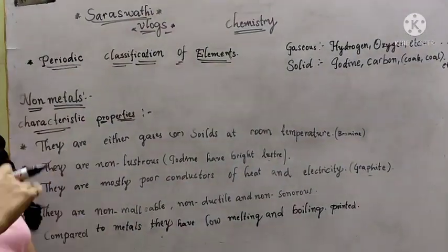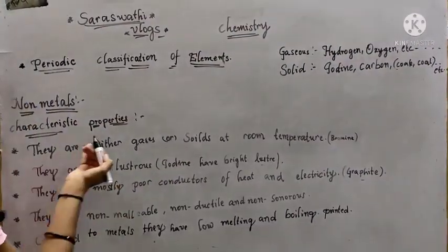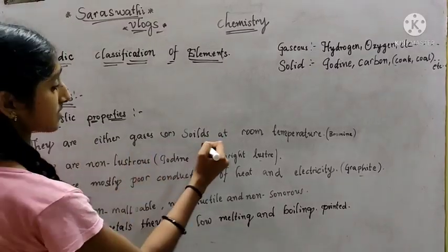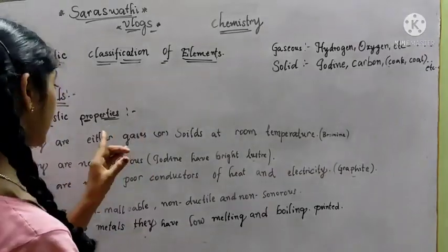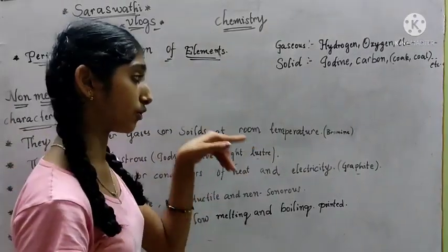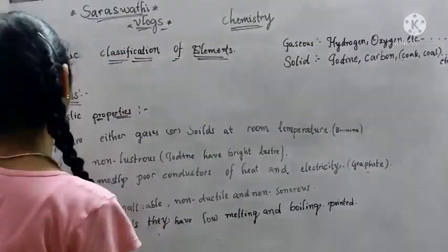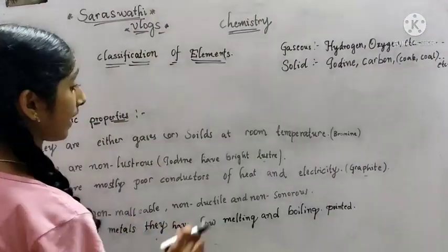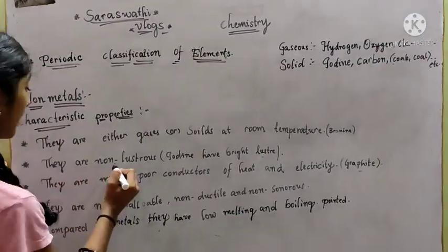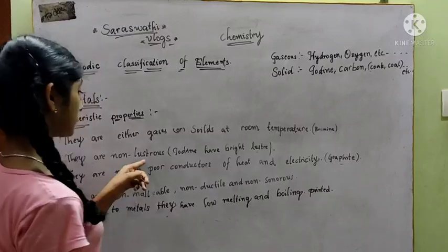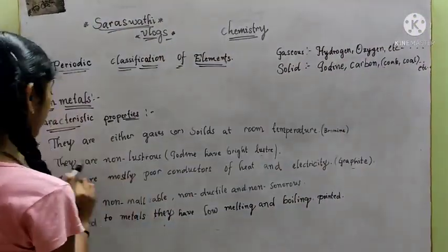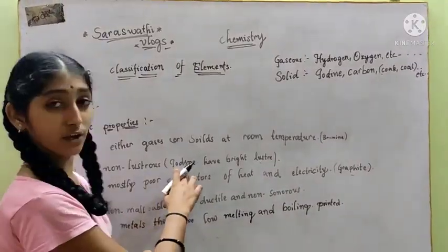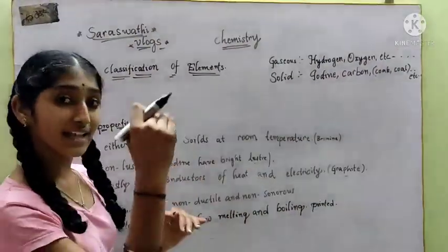Again we will recap. They are either gases or solids at room temperature. Every non-metal is a gas or solid at room temperature except bromine. They are non-lustrous; luster is nothing but shining appearance. They are non-lustrous except iodine, which has a bright luster.